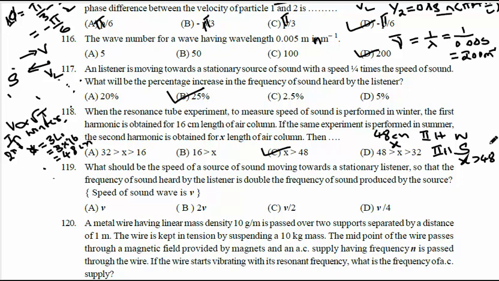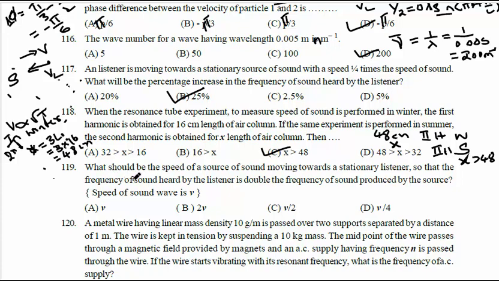winter season. But for the same second harmonic in summer season, the distance is x. Means from winter to summer, temperature is increased, means the resonating length also must increase, means 48 to x will increase, means x must be greater than 48. Okay, so with this I will move to next question.